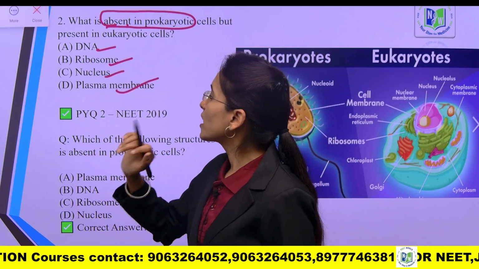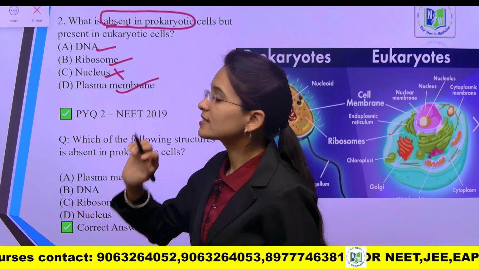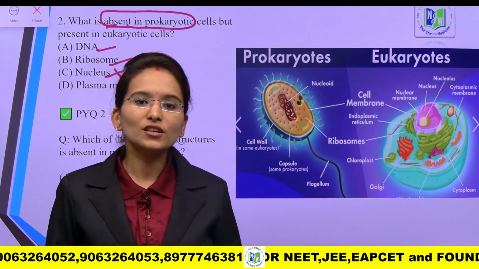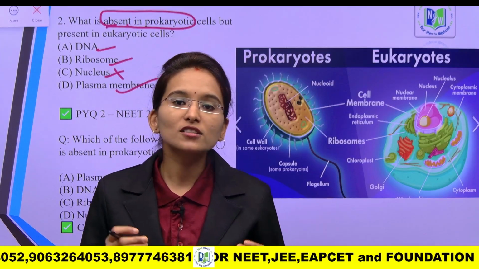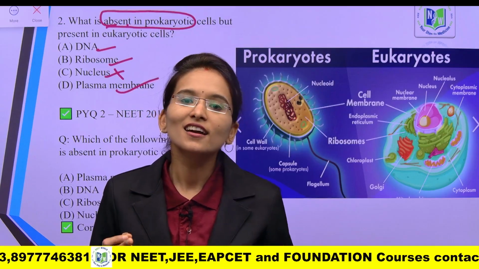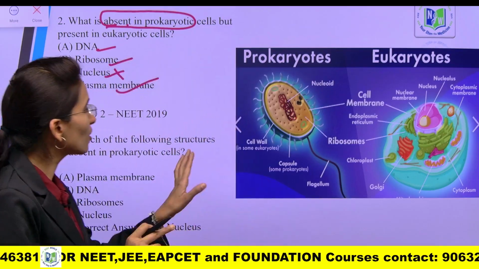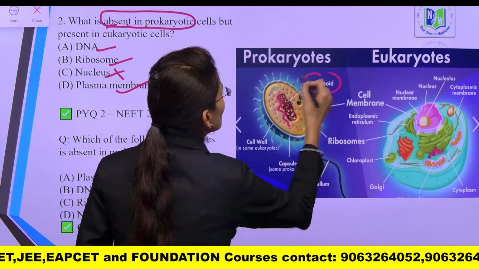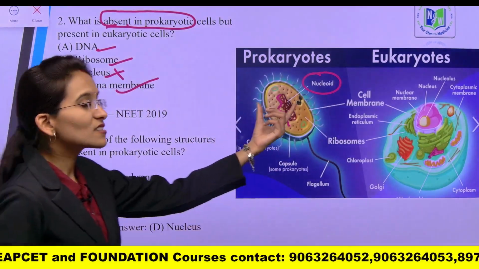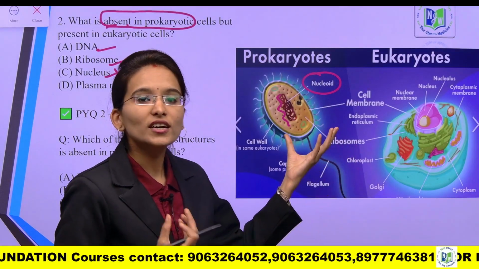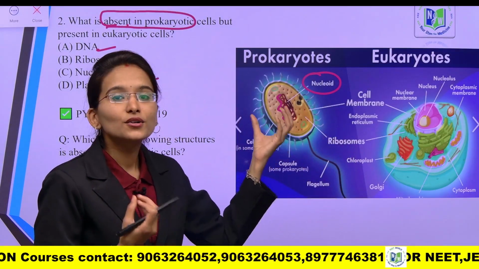So in the prokaryotes, the nucleus is absent because we are not going to find a well-defined nucleus. In the prokaryotes the genetic material floats freely inside the cytoplasm, and for that we call it the nucleoid. Can you see here? This is the nucleoid. We are not calling it the nucleus because it is not well defined. It is not the true nucleus.